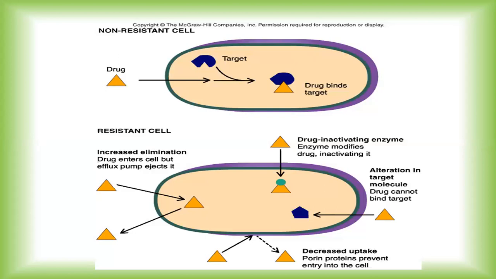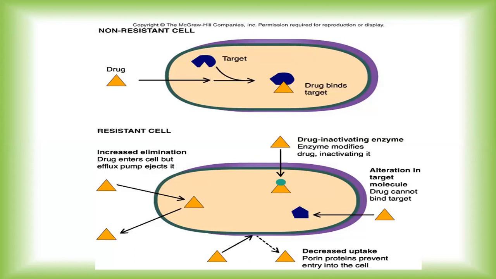But the bacteria has developed certain pathways, an efflux pump. The drug enters, but due to certain machinery, that drug is eliminated. The drug is not remaining for much time in that bacterial cell. So this is one of the reasons for resistance.